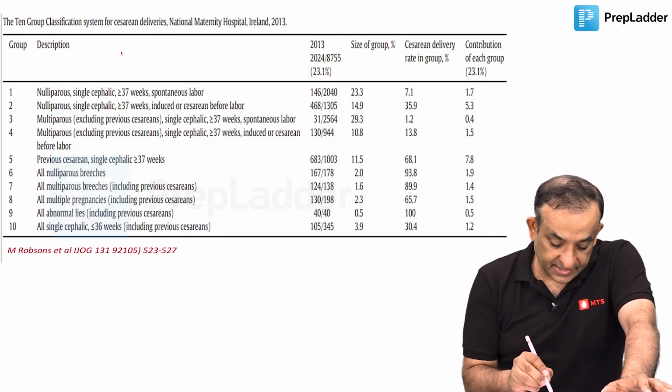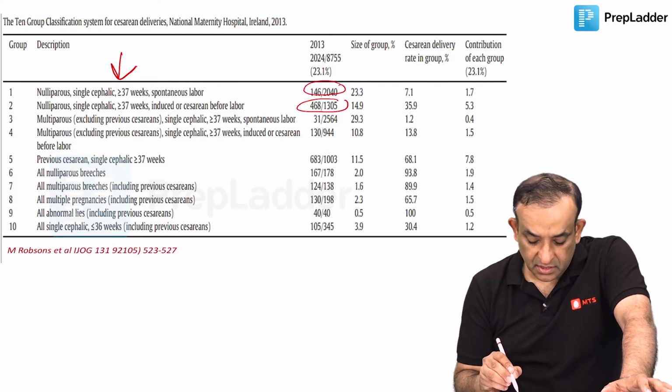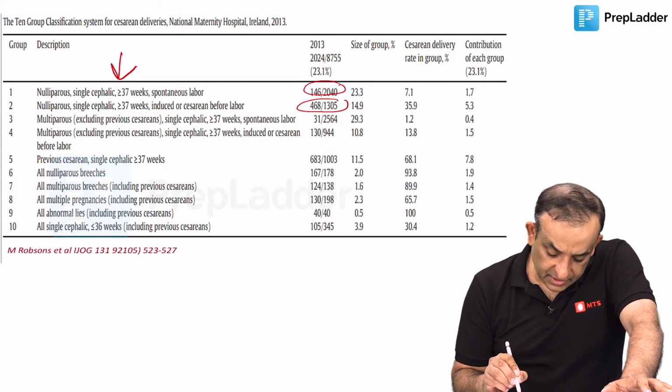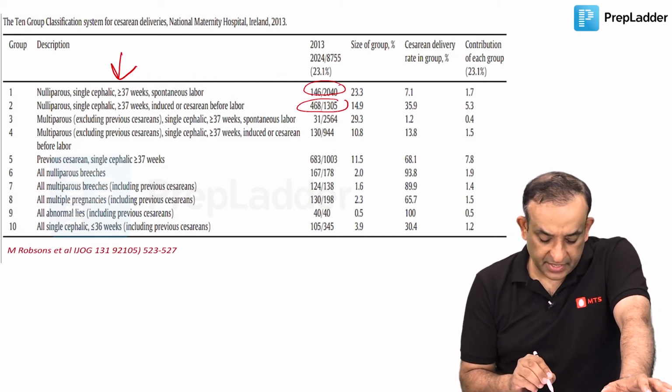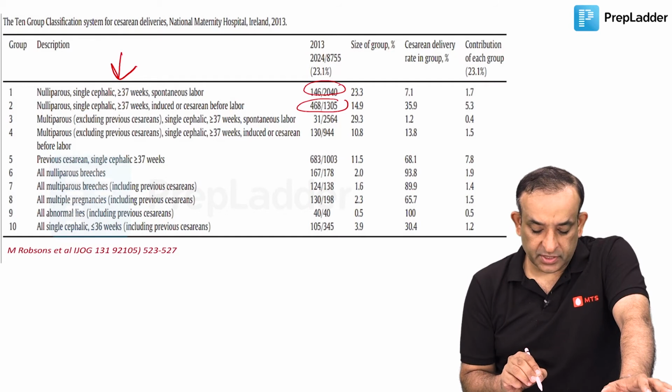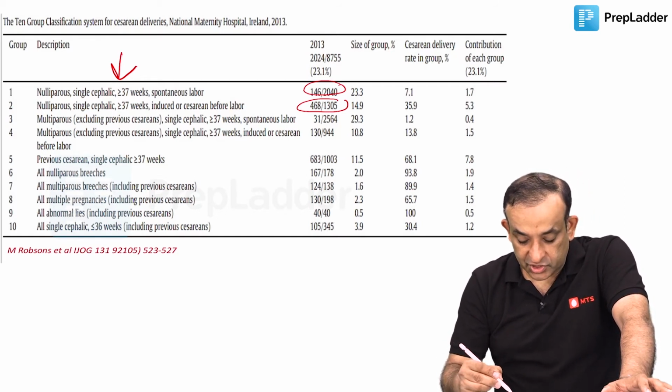So the categories are here, and then these are the study groups, all right, of the number of studies which were done. Like in one study, it was seen that 146 patients out of 2040 were Nulliparous single more than 37 weeks spontaneous labor women, like that. These are the studies, and size of the group is mentioned next.